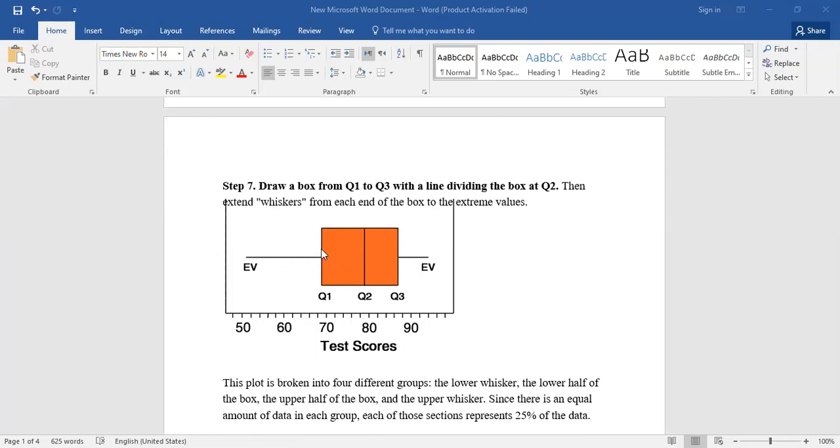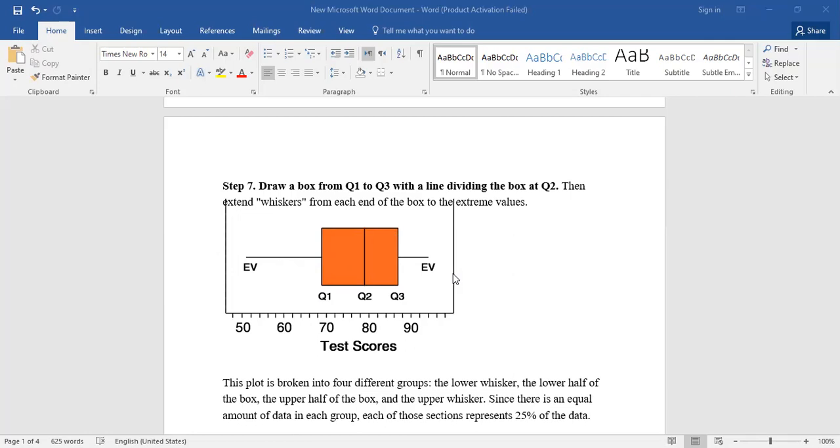Lower whisker. And then this is the second part, third part, fourth part, right? So the data in front of us, we divided them into how many groups? 4 groups, right? I'm talking about the percentage now.